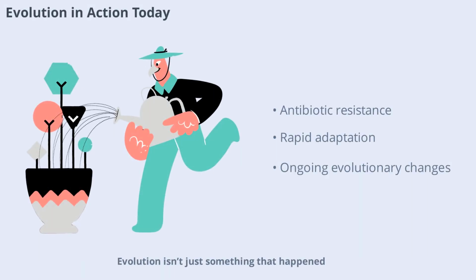Evolution isn't just something that happened in the distant past, it's happening right now. We can see evolution in action through antibiotic resistance in bacteria, changes in animal populations due to climate change, and the development of new species in isolated environments. For example, some insects have evolved resistance to pesticides within just a few decades. These real-world examples show that evolution is a continuous, ongoing process that affects our lives in practical ways.